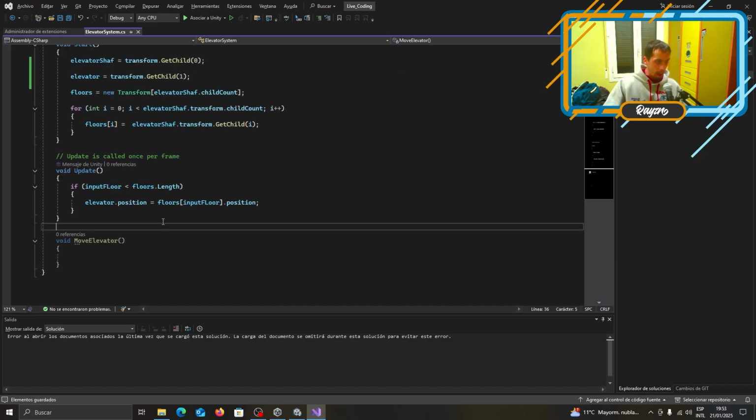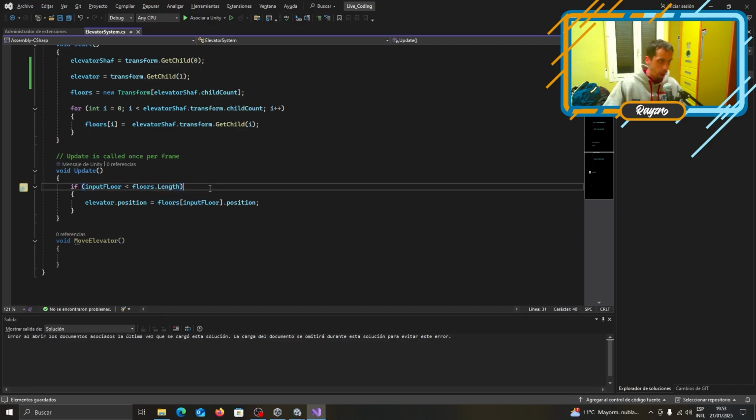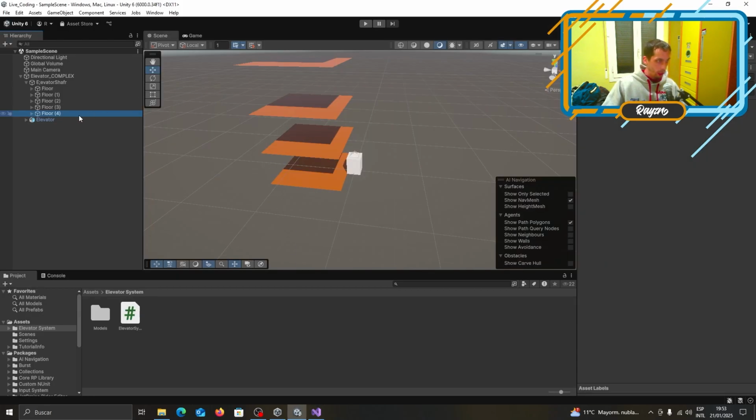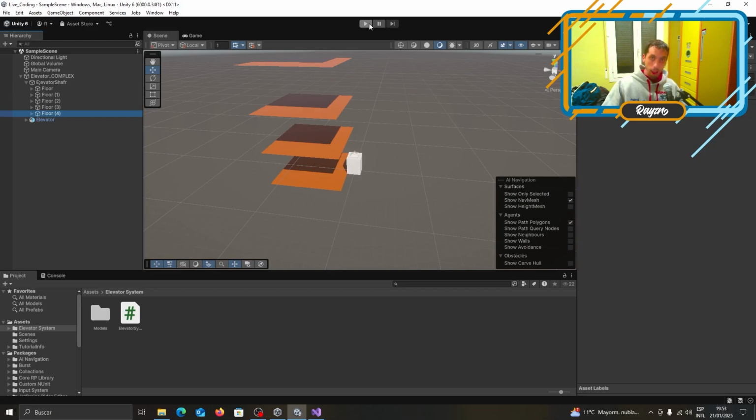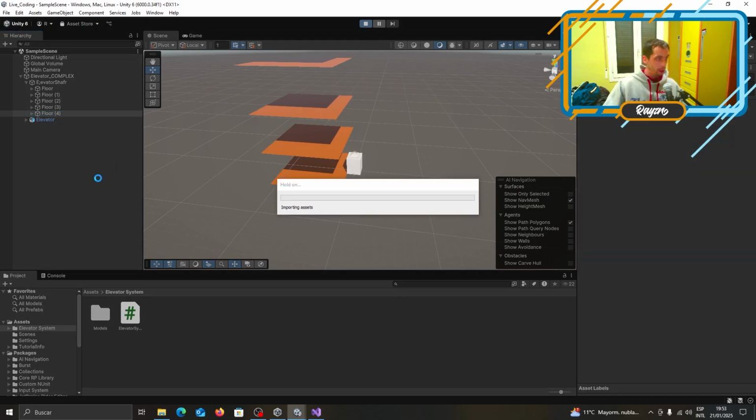And basically the elevator is deciding, okay, if the input floor is within the floor limit, within the floor range, we've decided to go to a floor, right? The elevator position, just to test it, will be moved to this floor position, to this transform position we have set up in here. So when we run this, first test.